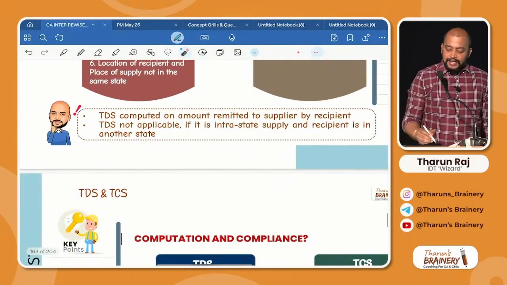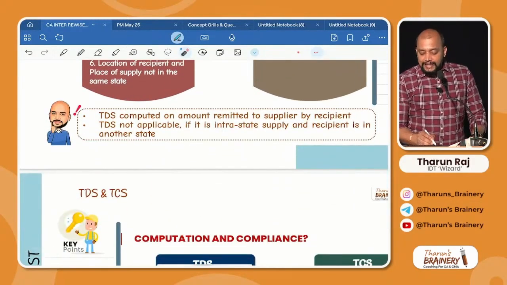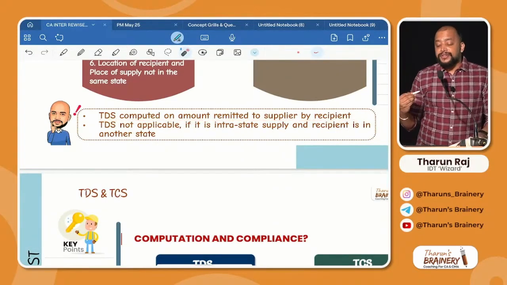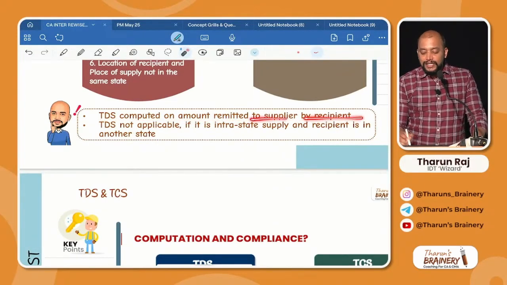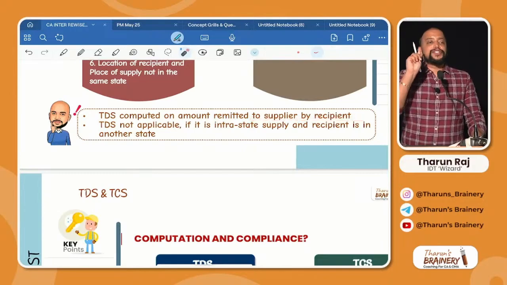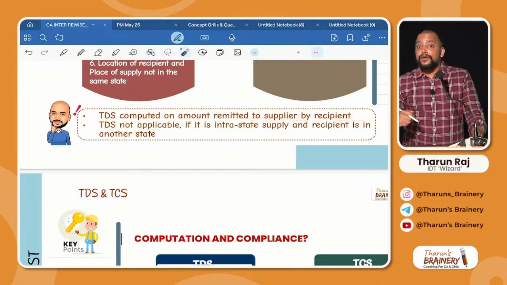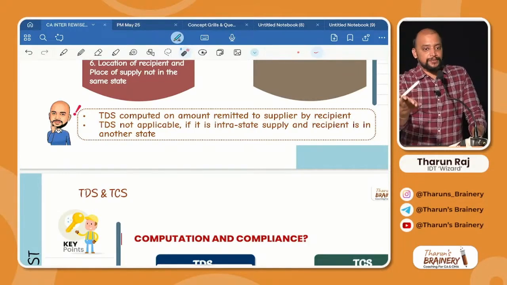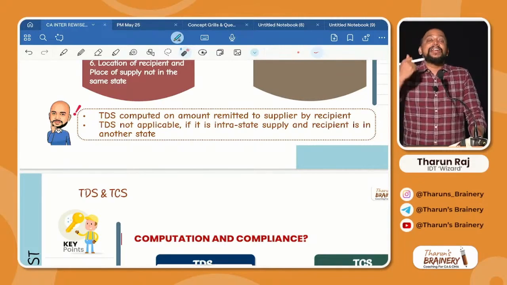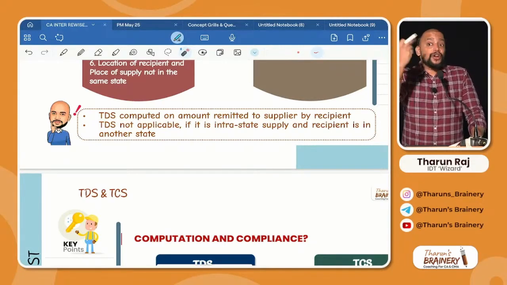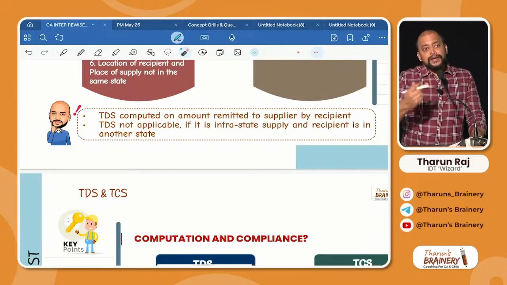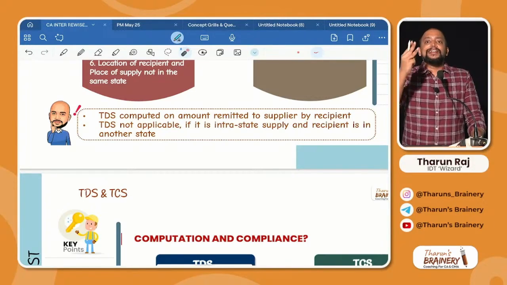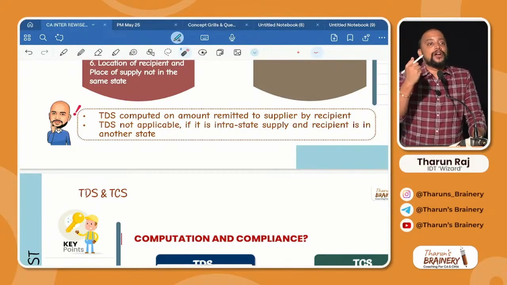And see these important points. TDS is computed on the amount remitted by the recipient to the supplier, not on the invoice value. I raised an invoice for 1,50,000. Carefully listen. I raised an invoice for 1,50,000, but you are not remitting 1,50,000 to me. You will remit only 1,20,000. Why 1,20,000? Say 30,000, there is a retention money concept.